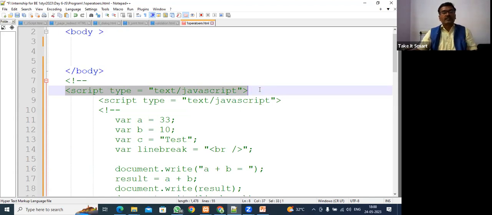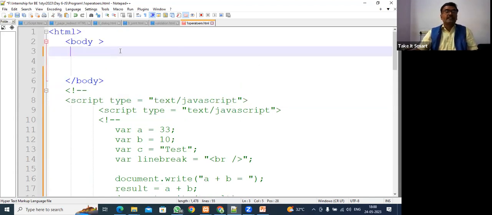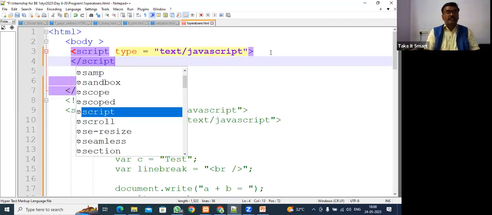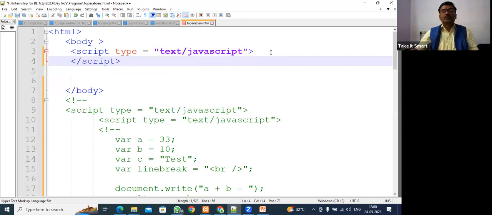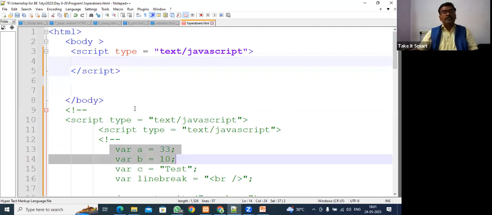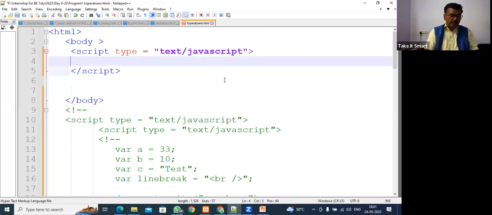First thing, we have to declare the JavaScript. That is mandatory. If I want to use JavaScript in any HTML program, first we have to declare that we are going to use JavaScript. For that, we include this script tag. Fine. Now, how to declare a variable? We can declare a variable using the keyword var.